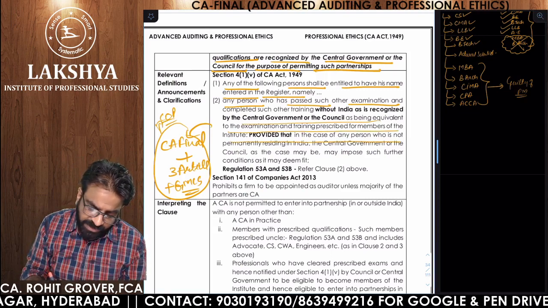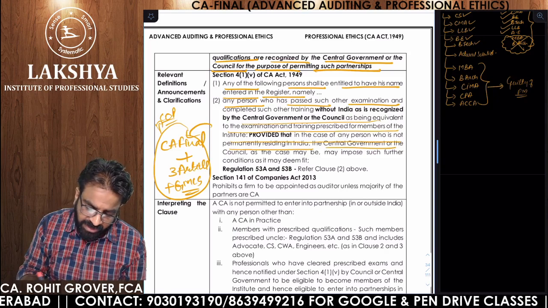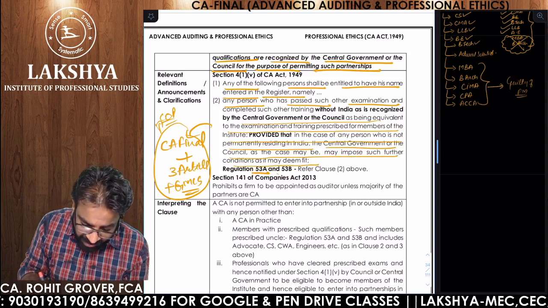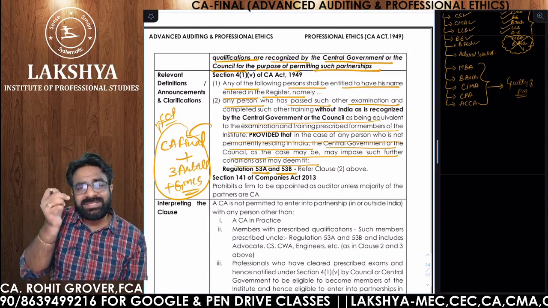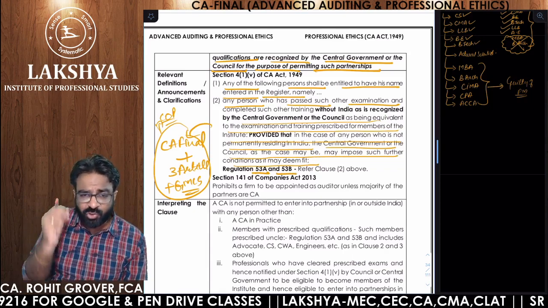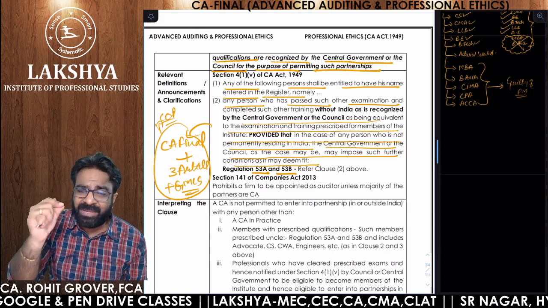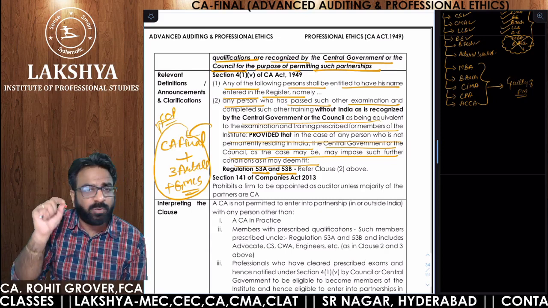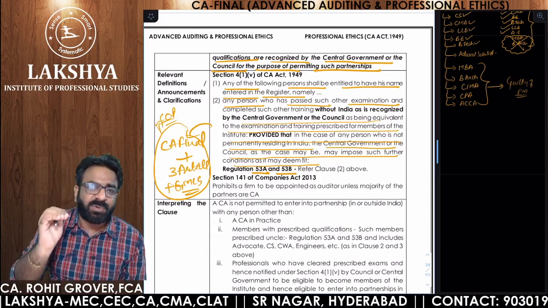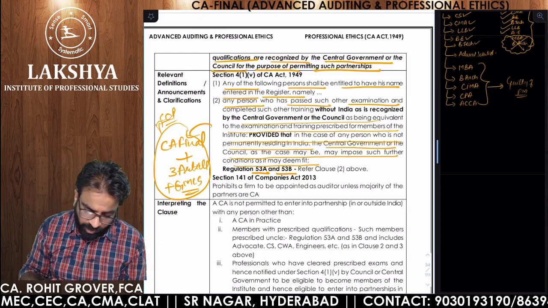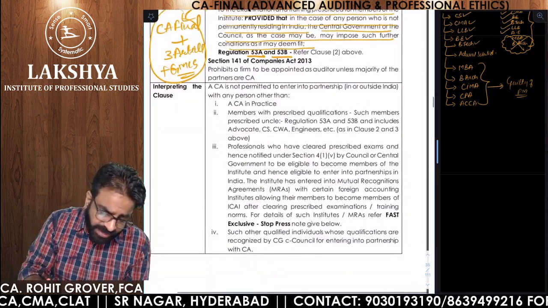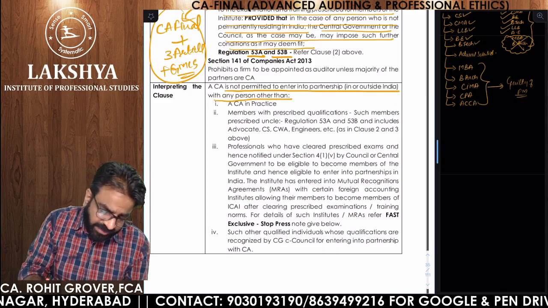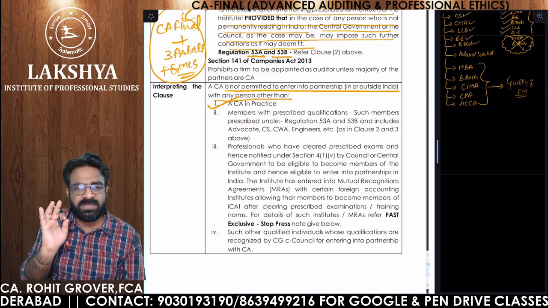provided that in case of any person who is not permanently residing in India, central government or council may impose such condition as may be fit. So 53A and 53B, same list we have to refer, but I will show you where it is written that MBA and Bachelor of Architecture is not allowed. So remember one thing, out of 8 professionals, only 6 professionals are there with whom you can enter into partnership. Now see, CA is not permitted to enter into partnership in or outside India with any of the persons other than CA in practice. Can you enter into partnership with the CA in practice?